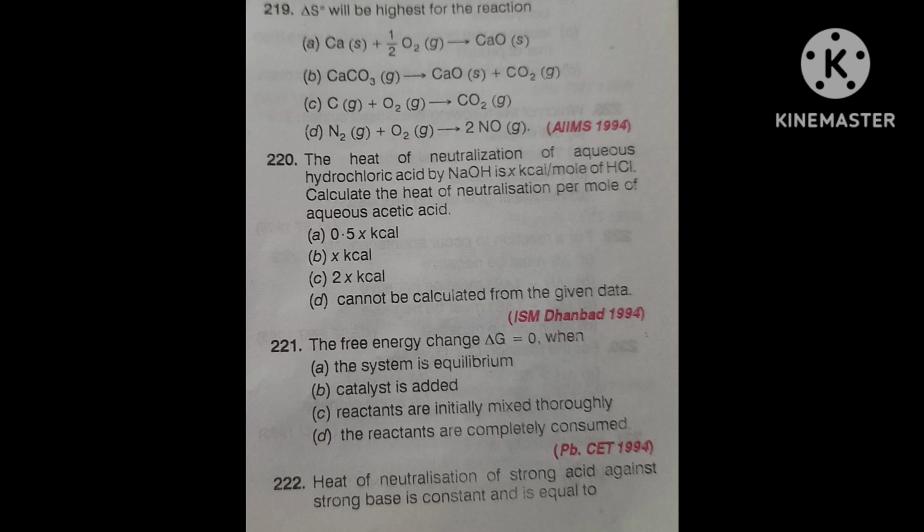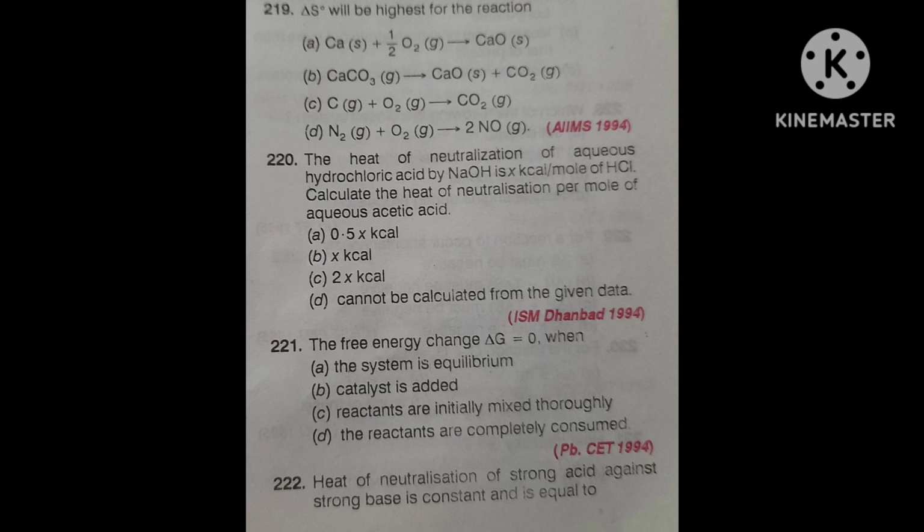Heat of neutralization of a strong acid against a strong base is constant and is equal to, you can't tell only one. Delta H value is not given, only the constant value is given, and you have to not consider the sign. Then according to the value, 13.7 is correct. 57 kilojoule, actually exact is 57.3, that is also correct. 5.7 into 10 to the power 4 is also equivalent.